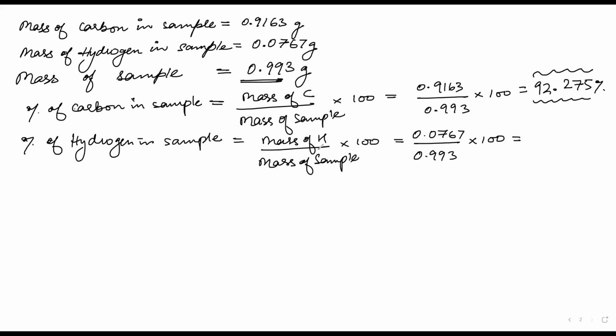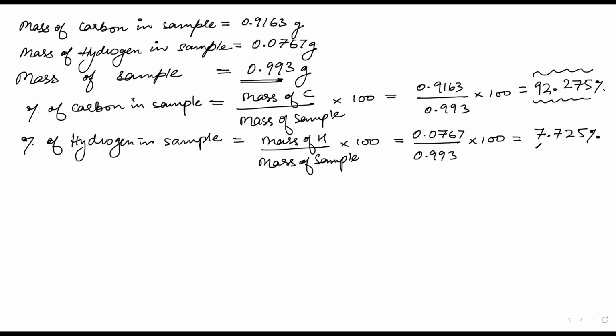So you write all these things. Trick the person who is checking the paper, so that they think you are doing so much work, but you just subtract. So this will be 7.725 percent. Okay. So now we have also got the mass percentages. Can you now see that it is getting nearer to the questions we directly get in empirical formula to molecular formula?